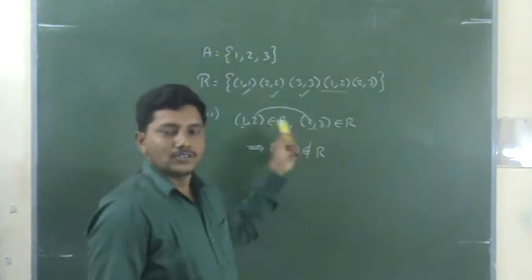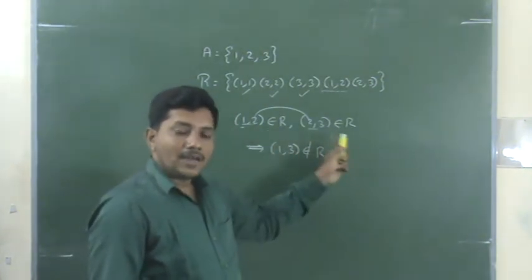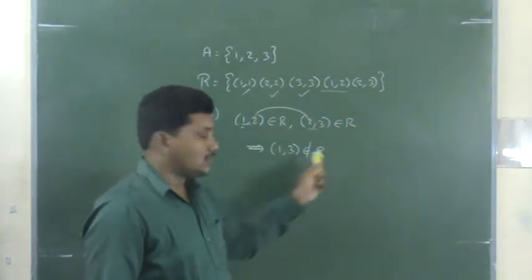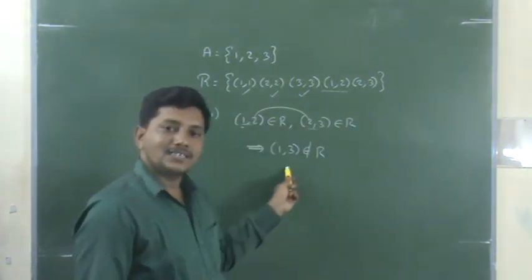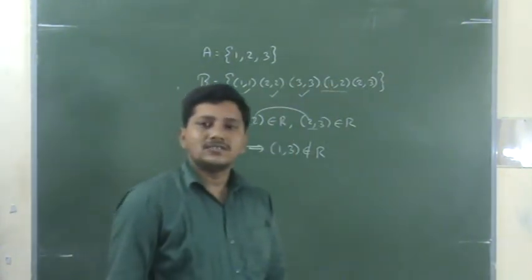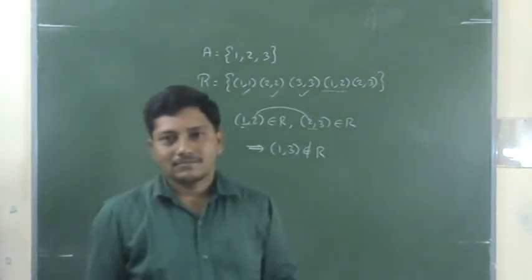That is important. So 1 comma 2, 2 comma 3. By applying the transitive property, a comma b, b comma c, I want a comma c. So a comma c means 1 comma 3 does not belong to R. The ordered pair 1 comma 3 is not there. So therefore it is not transitive. That is the problem. I think you understand.